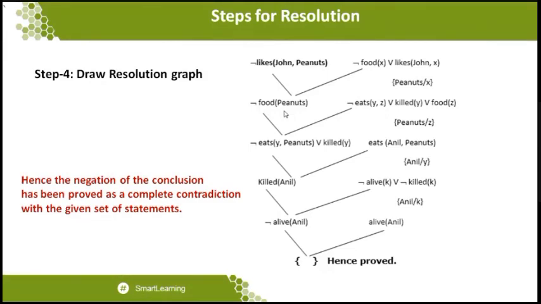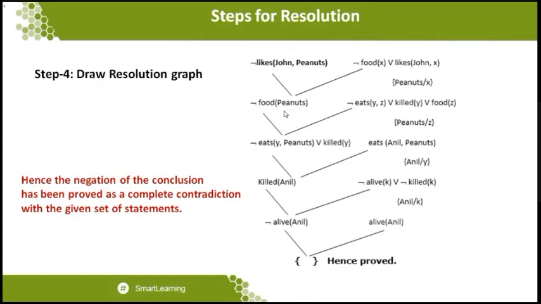See, what are you going to conclude on this resolution? When you are getting a null statement at the last, it means that you are not able to prove the statement not of likes of John, comma, peanuts is right. Why? I will give you two kinds of interpretation. One is at the initial stage itself, it is struck out that the statement is not right.